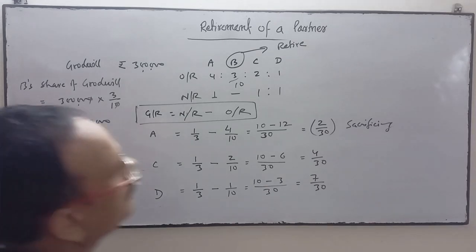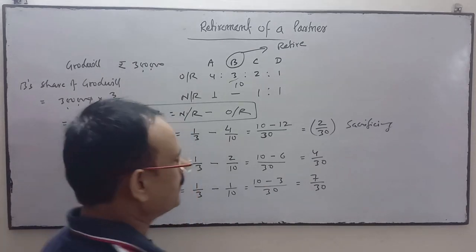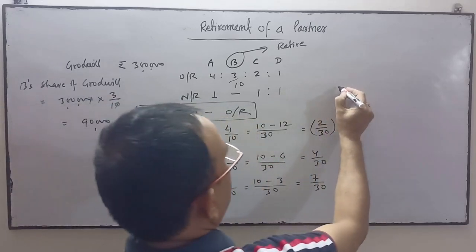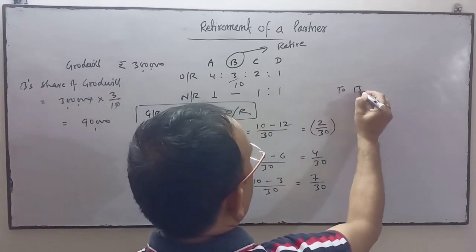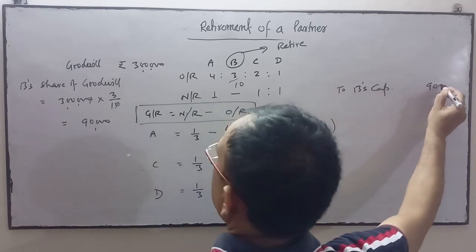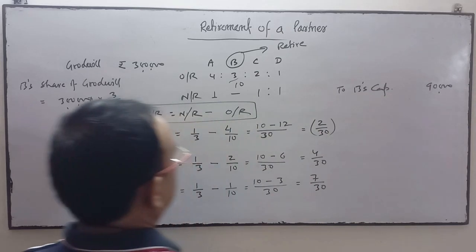B's share of goodwill is 90,000. So what we do here: B's capital account, the retiring partner, will be credited with the amount of 90,000.